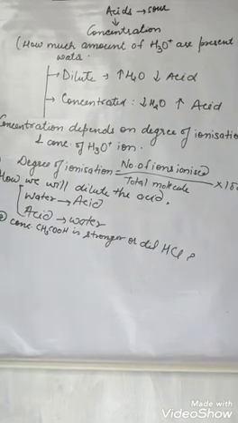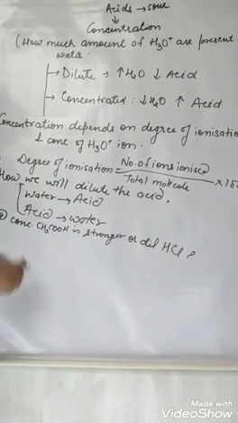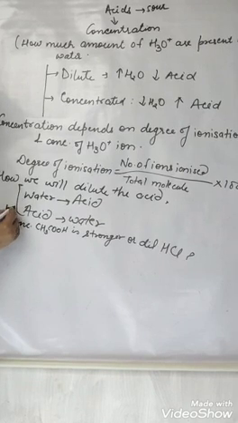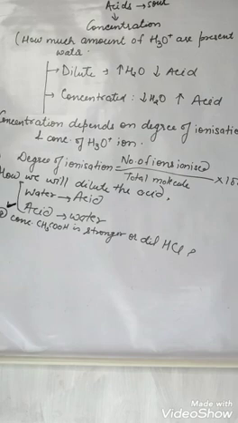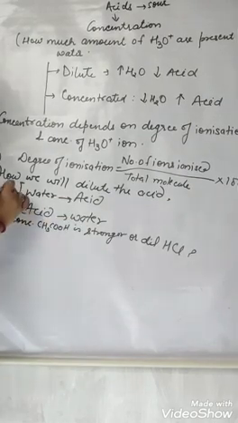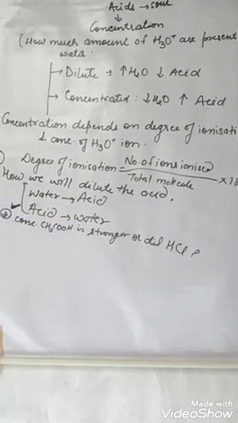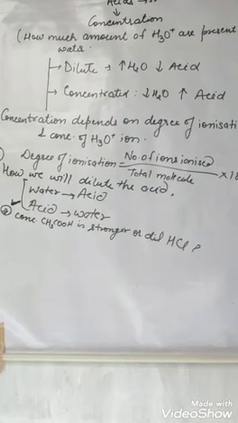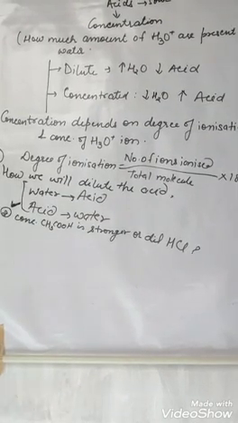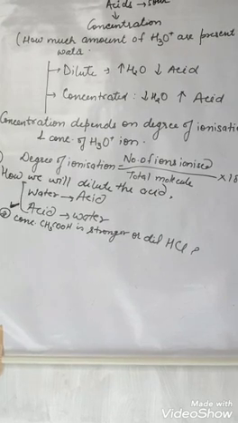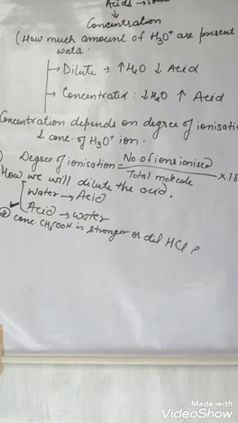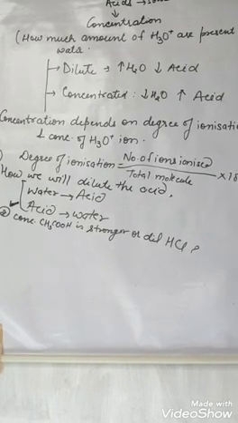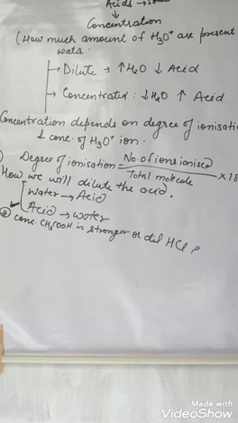Any acid, when we dilute it, we will always pour acid into the water, drop by drop with continuous stirring. We cannot add water to the acid because this is an exothermic process. If we add water to the acid, spurting of acid will take place and it will be explosive. It can explode. It can harm your body.